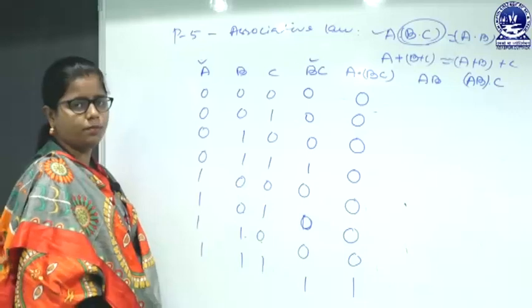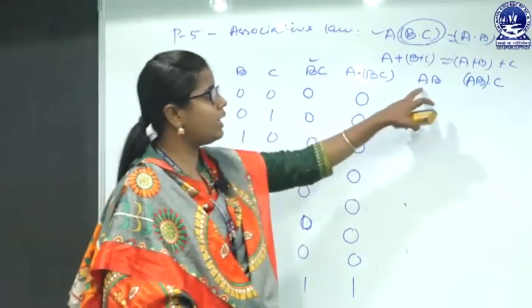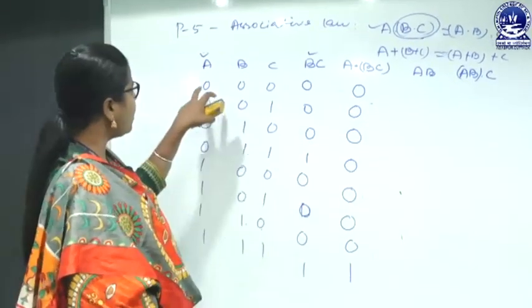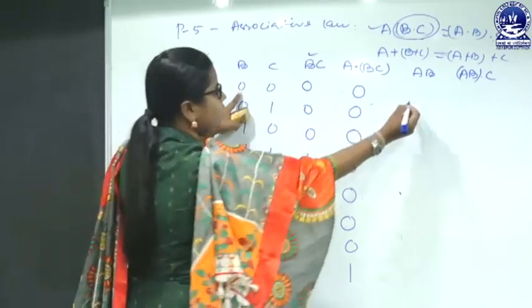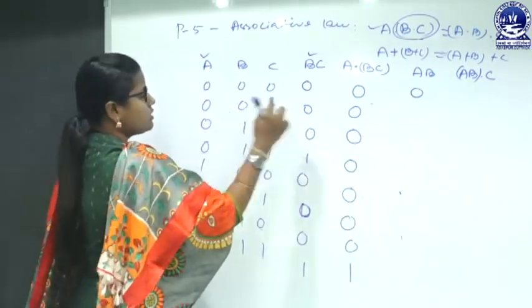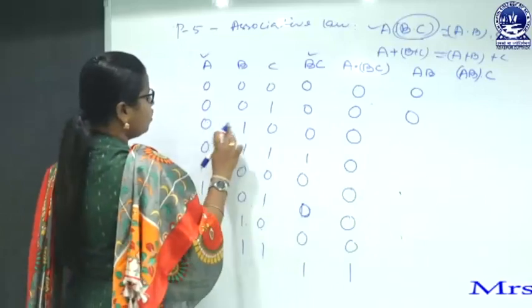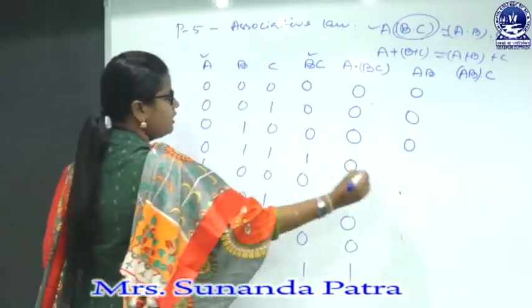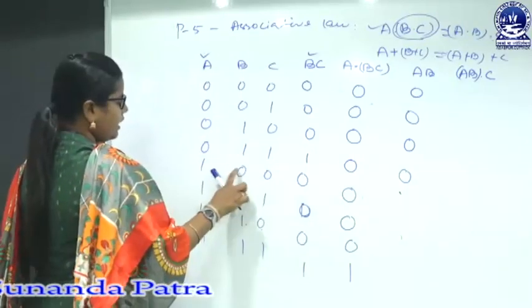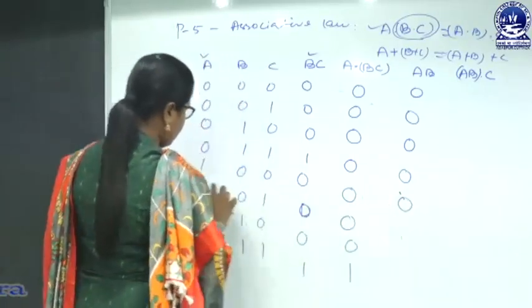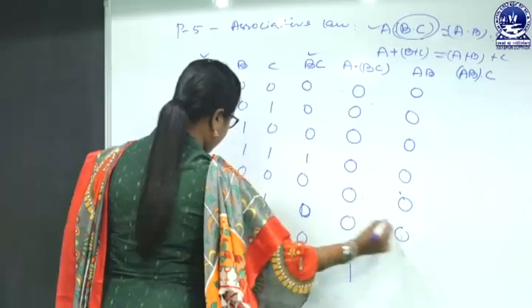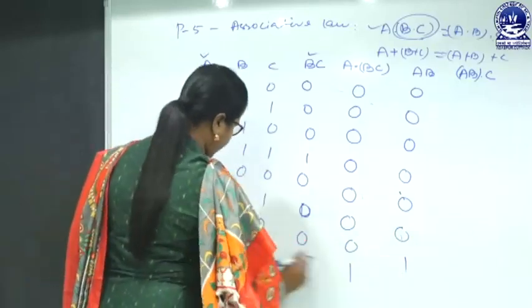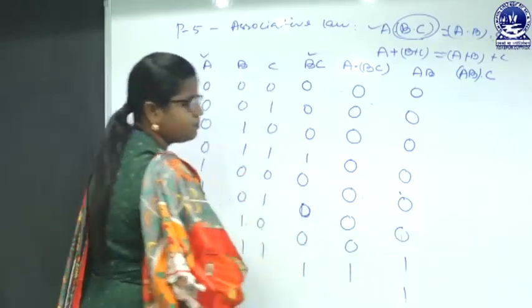Next come to A dot B. So A dot B: 0 dot 0 is 0, 0 dot 0 is 0, 0 and 1 is also 0, 0 dot 1 is also 0, 1 and 0 is 0, 1 and 0 is 0, 1 and 1 is 1, and 1 and 1 is 1.